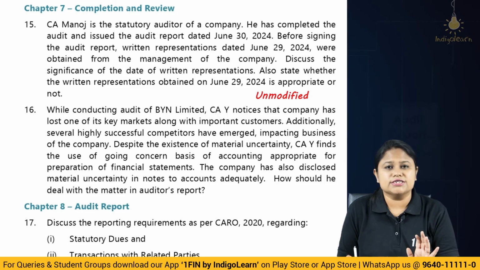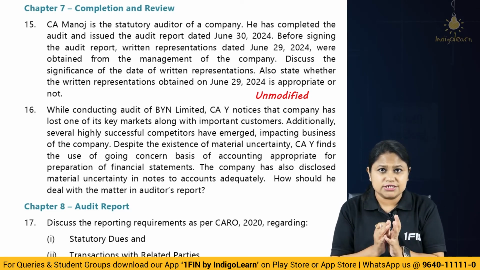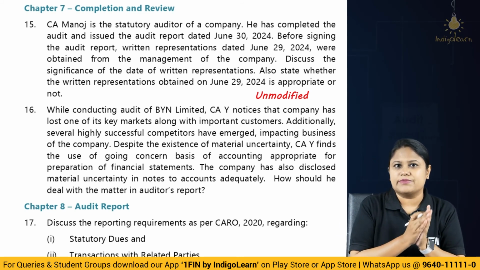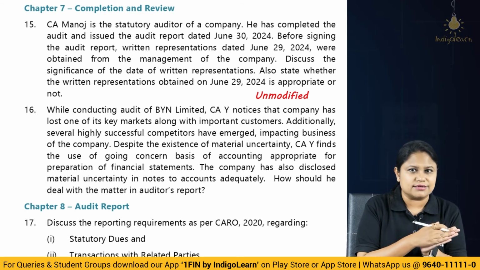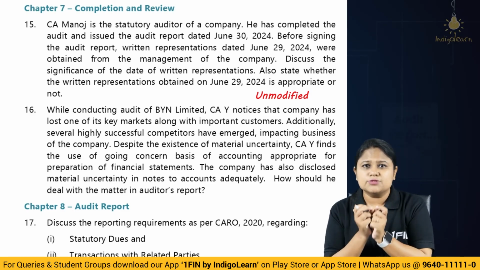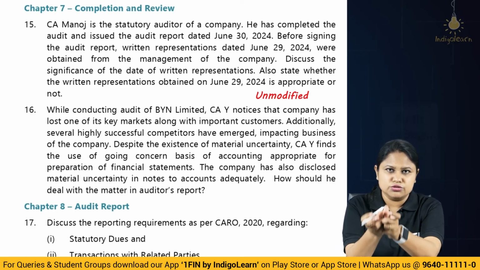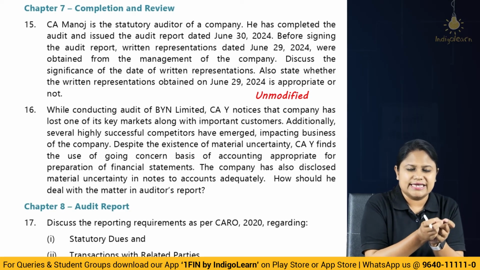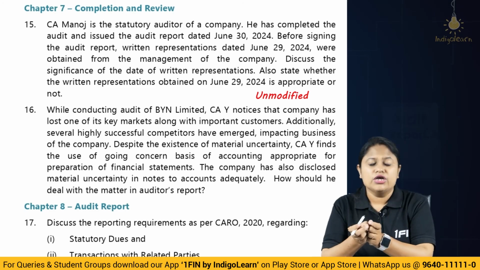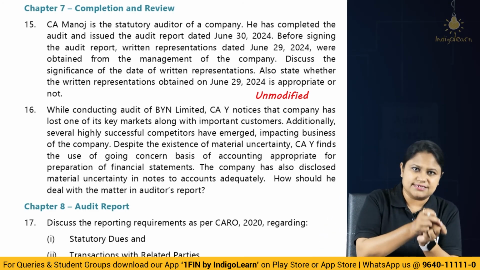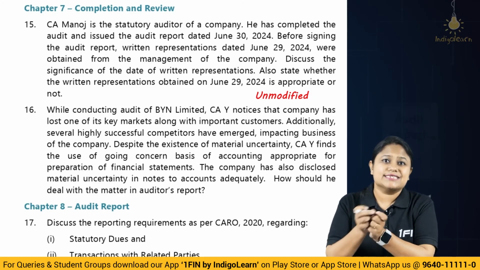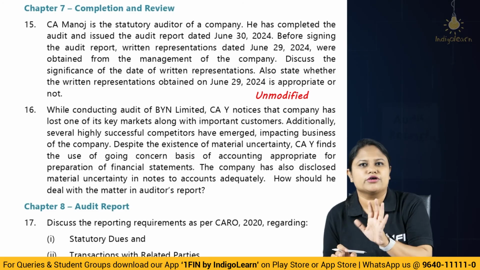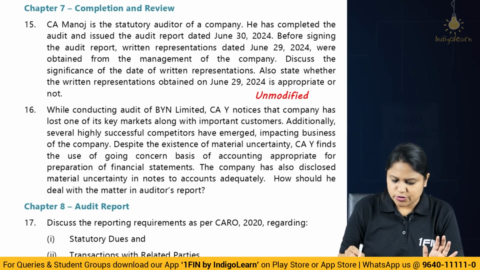But obviously we cannot just keep it as it is, because this is one of the key elements to which users' attention has to be drawn. So in the audit report, we have a separate paragraph regarding uncertainties relating to going concern. There we have to mention this particular aspect. We need to draw the attention of the users to the particular note in the notes to accounts, and say that you are drawing attention to note number so and so, where they have mentioned a material uncertainty existing that could cast doubt on the entity's ability to continue as a going concern. But our opinion is not modified with respect to this particular matter. Correct? So that is what you have to mention here.